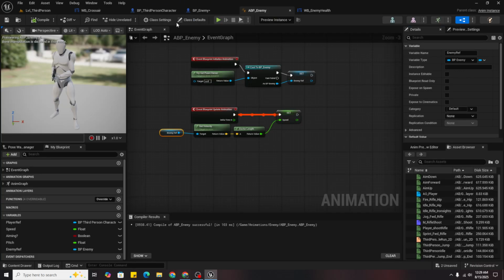It's a lot better. And then don't forget to set the space to screen.